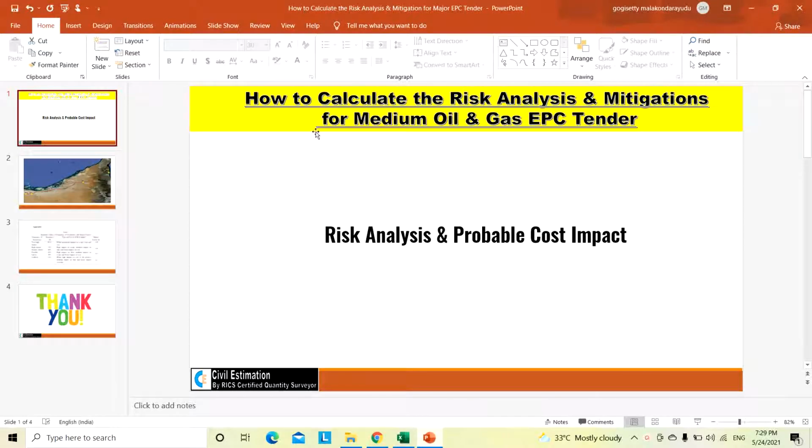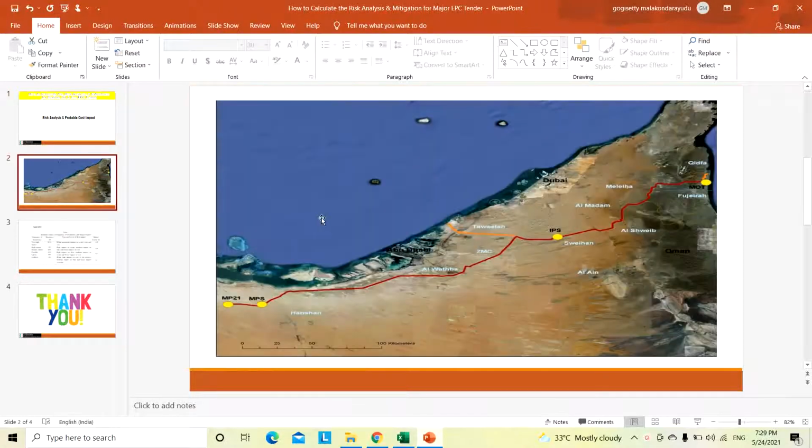Today we will discuss how to calculate the risk analysis and mitigations for a medium size oil and gas EPC tender, and what the probable cost impact will be. We will discuss it in detail. As part of that, we will explain our previous tender, a 400 kilometer cross country pipeline from one corner to another.